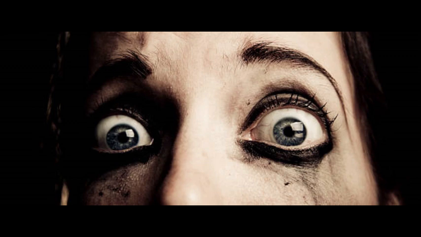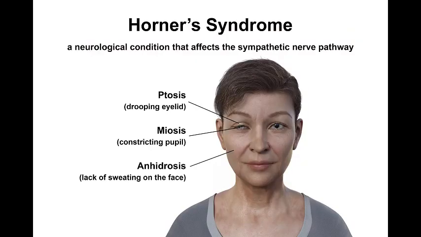So, if a patient has left Horner syndrome, as described in this case, we're talking about reduced sympathetic innervation to the left eye. Then, this patient will have the classical symptoms, which include, one, ptosis. So, why would the patient have ptosis? Ptosis basically means there is drooping of the eye, and this is because the superior tarsal muscle and Müller's muscle, which are innervated by the sympathetic fibers, are denervated.